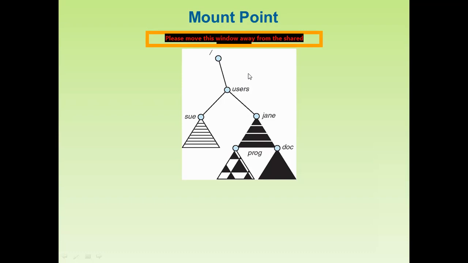So whether it may be a tree structure or an acyclic graph structure or the general graph structure, then we can check how the new file is going to mount or unmount. Unmount means you are going to delete a particular file or subdirectory, and mount point means you are going to add a new file or subdirectory. Then how will it take place or how will the path change here.